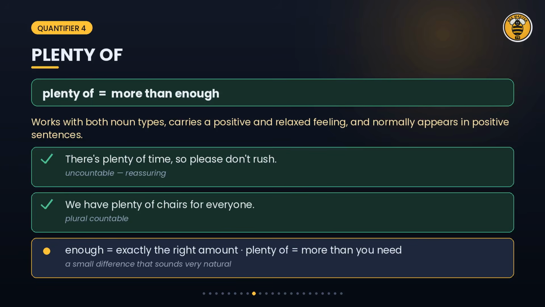Plenty of means more than enough, and it carries a positive, relaxed feeling. It works with countable and uncountable nouns, and it usually appears in positive sentences. There's plenty of time, so please don't rush. We have plenty of chairs for everyone. Compare the two. We have enough chairs means just the right number. We have plenty of chairs means more than we need.